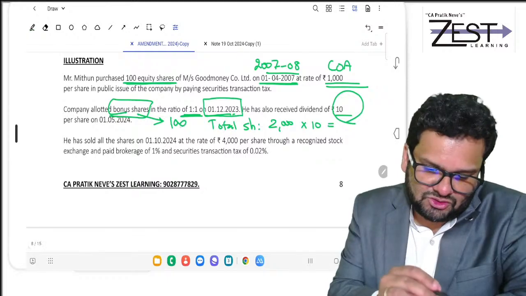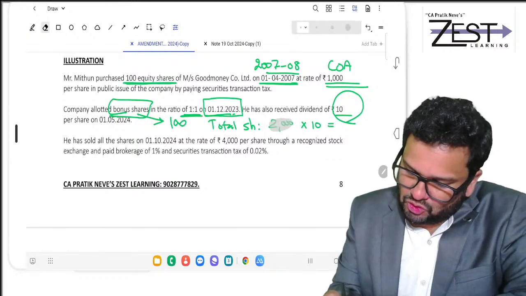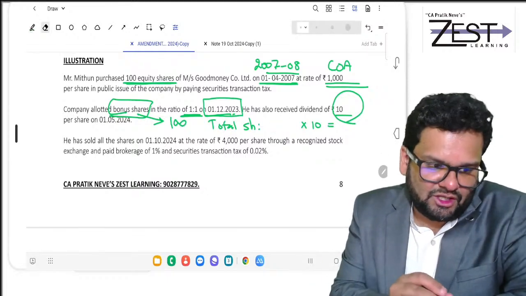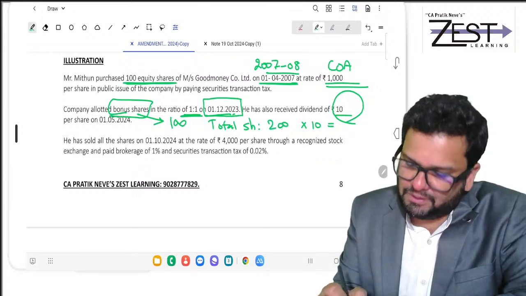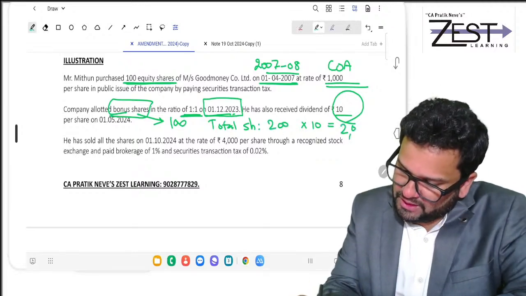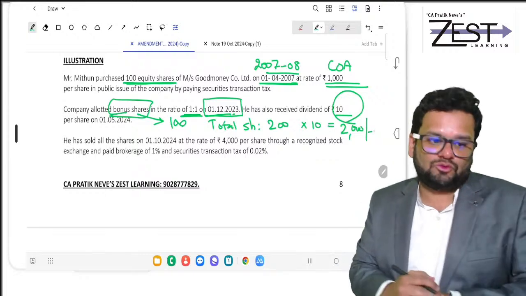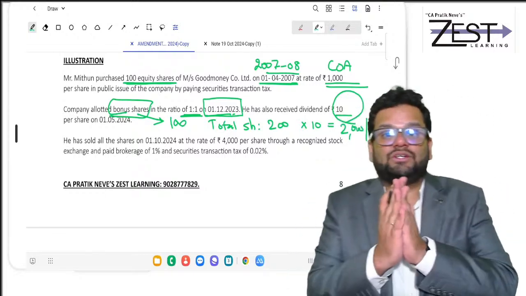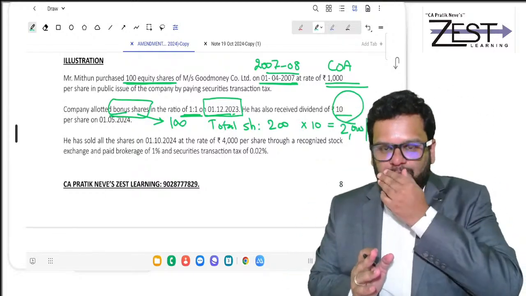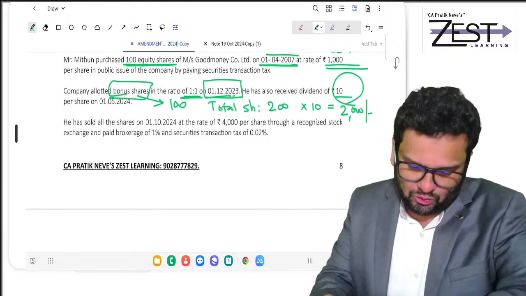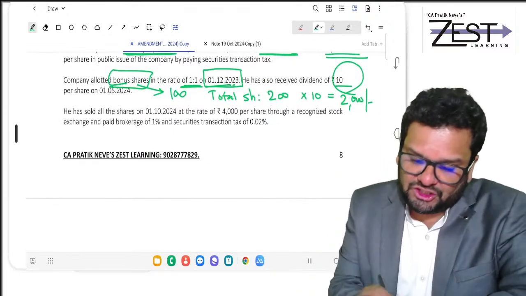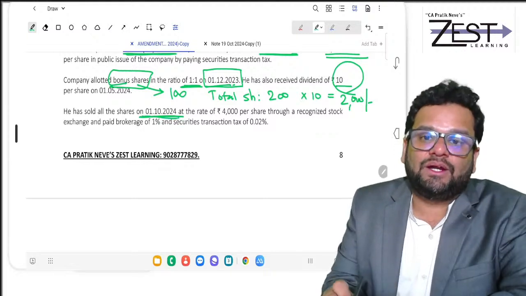So on 200 shares, dividend of 10 per share makes it 2000 rupees. So 2000 is your dividend. Clear? Now, he has sold all the shares on 1/10/2024